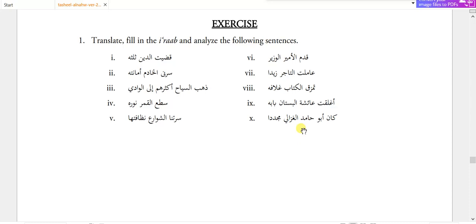Kana Abu Hamidin al-Ghazali mujaddidan. So who is Abu Hamid? He is the same person as Ghazali. So this is badalul kull. Abu Hamid, that is Imam Ghazali, mujaddidan, was a reviver.